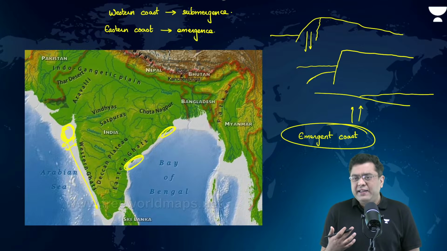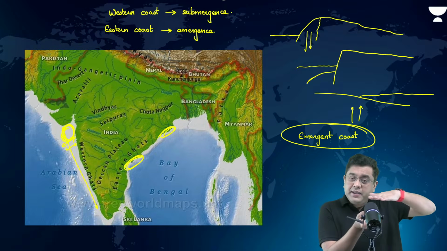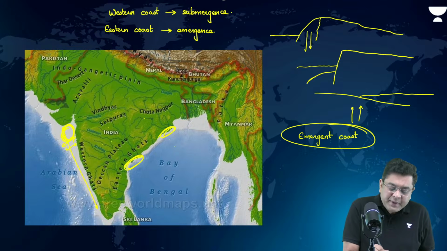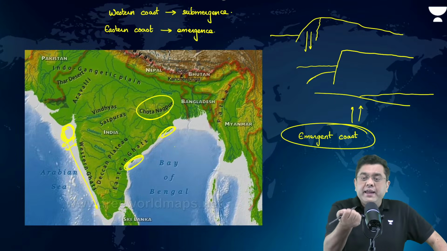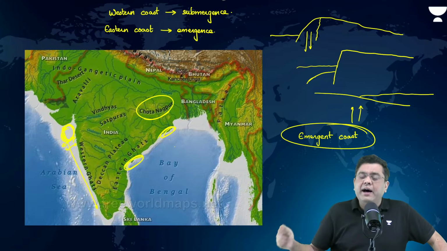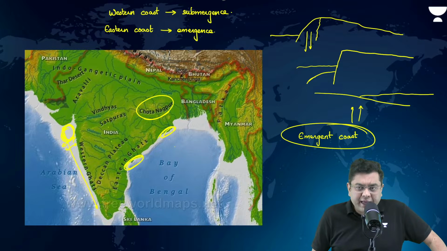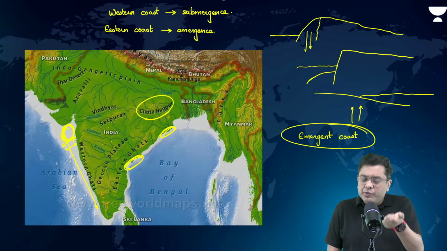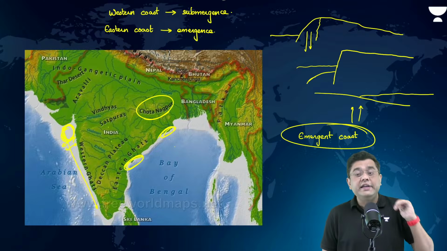Colorado Plateau is another example. Colorado Plateau is the case where upliftment has happened in between, not in the coastal area. That kind of upliftment in India has been experienced in the Chota Nagpur Plateau. That is why Chota Nagpur Plateau today you will observe that batholiths are exposed to the outside surface, isn't it? The Ranchi batholith, famous one. How did it happen? Over a period of time, there has been an upliftment.